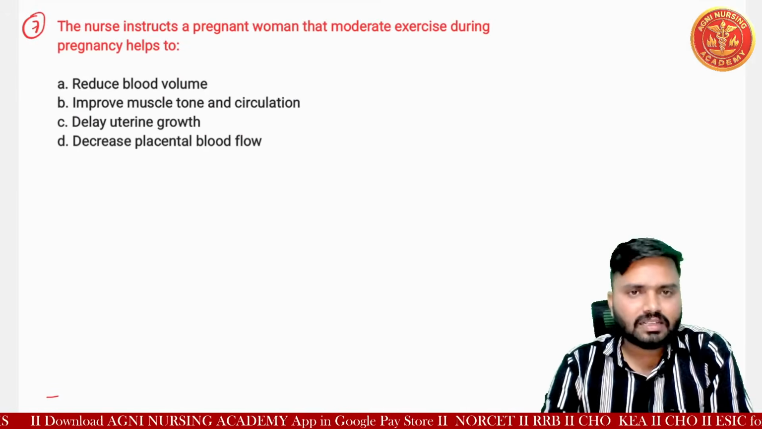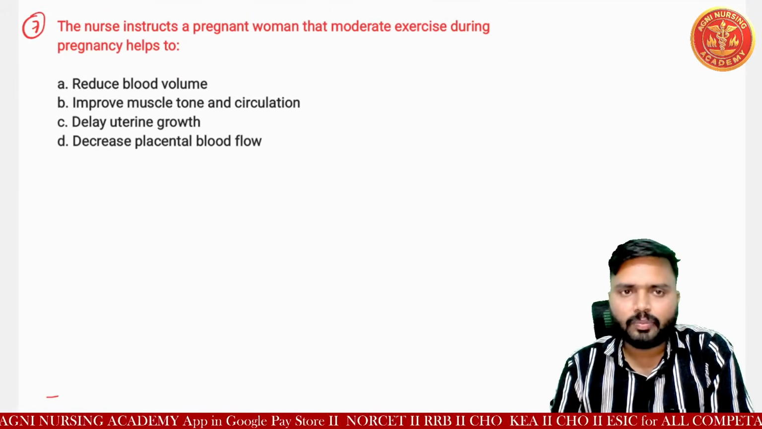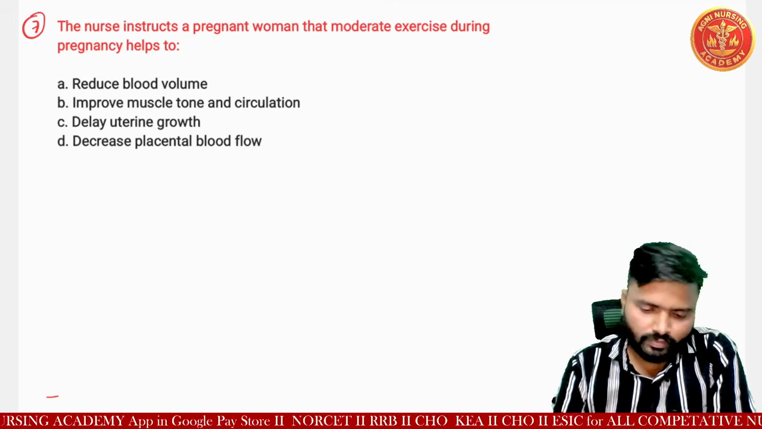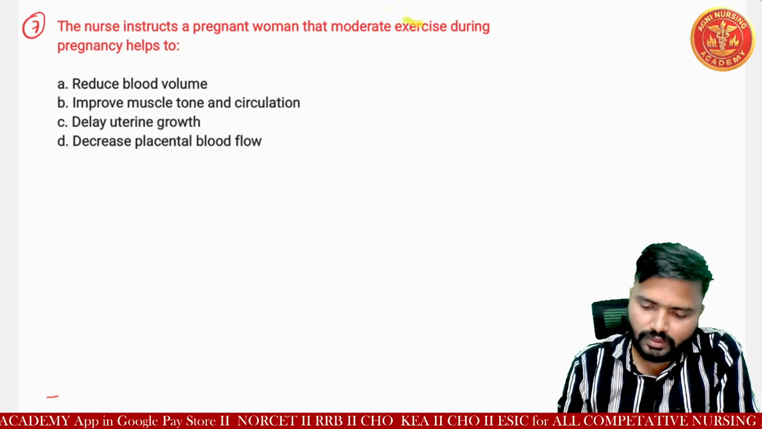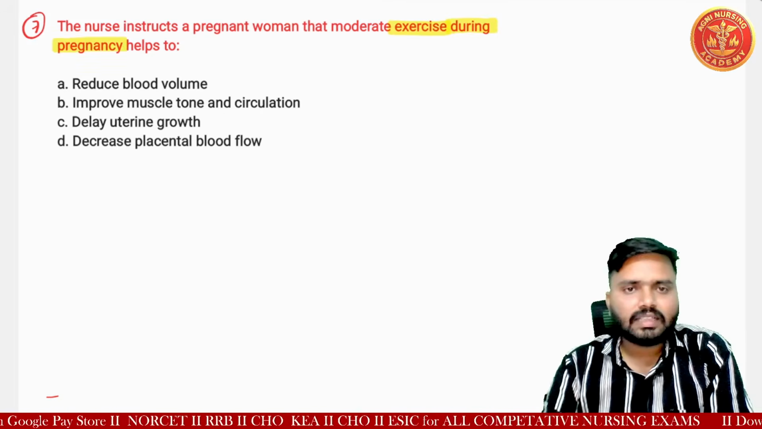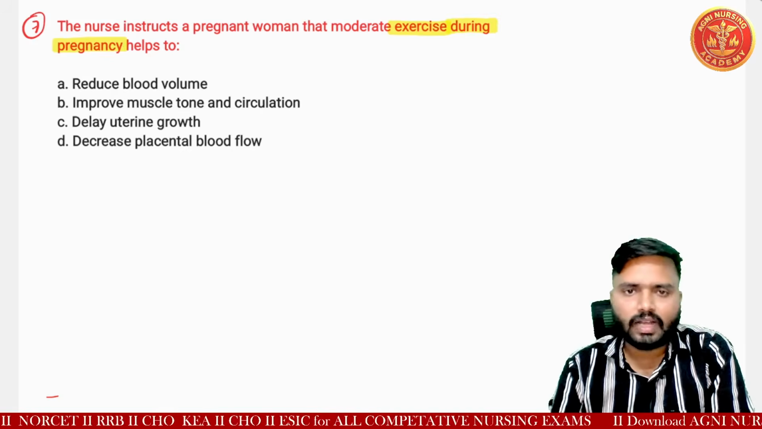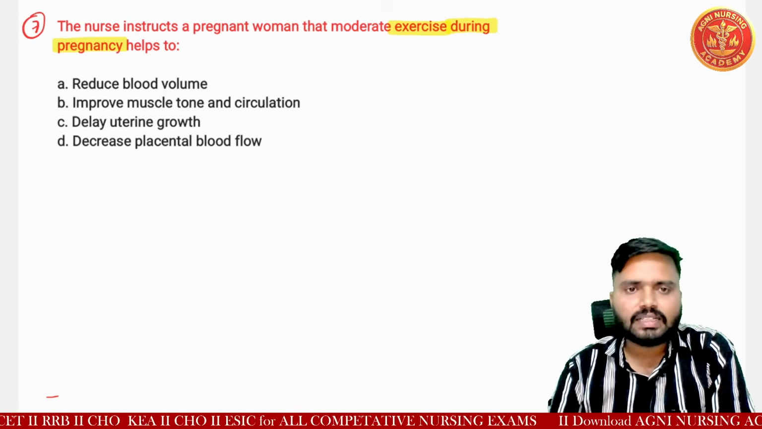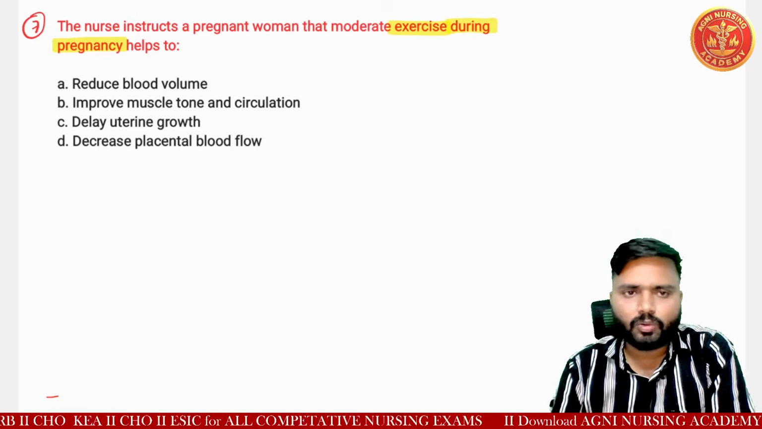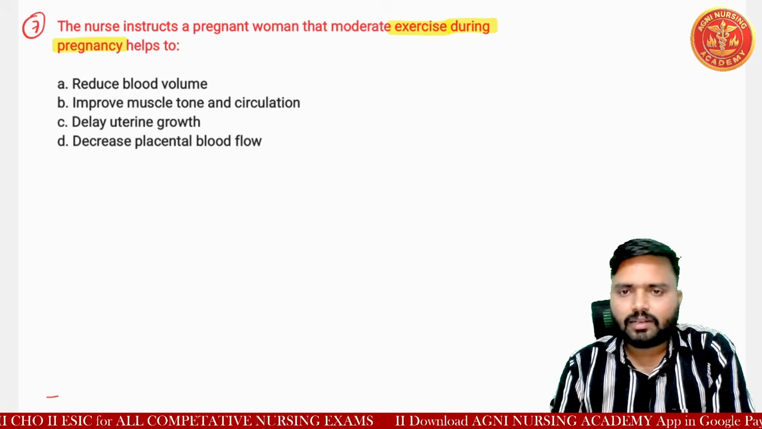The nurse instructs a pregnant woman that moderate exercise during pregnancy helps to. The question is related to exercise during pregnancy. Option A is reduce blood volume, option B is improve muscle tone and circulation, option C is delay uterine growth, and option D is decrease placental blood flow.